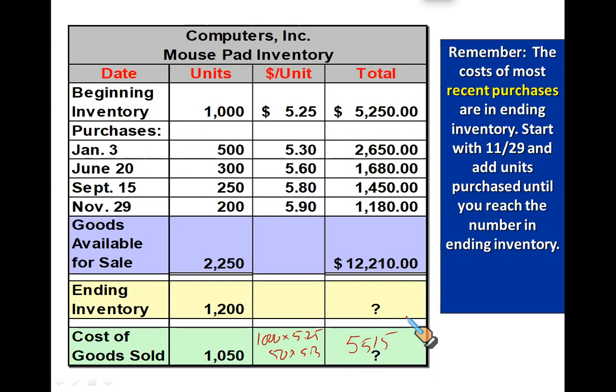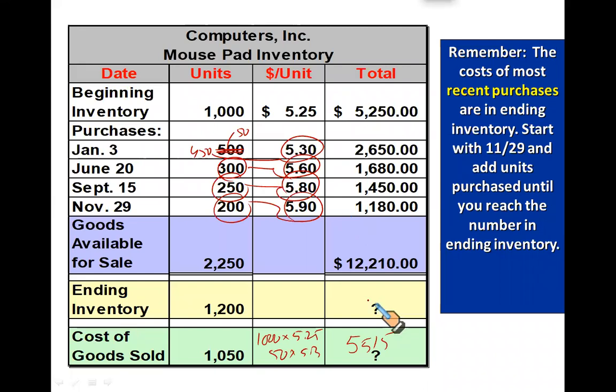Now we need to find the value of closing stock. You can calculate from here. Out of these 500 units, 50 have been sold. Remaining units are 450. So you're going to do 450 multiplied by 5.3, 300 into 5.60, 250 into 5.8, and 200 into 5.9. So 5.3 times 450 plus the rest gives me 6695.